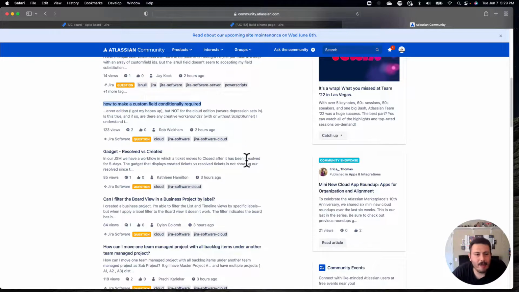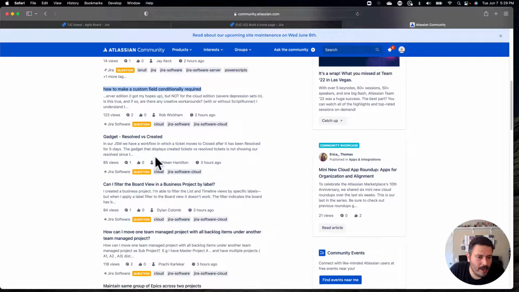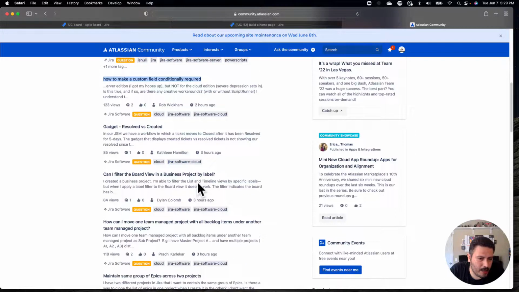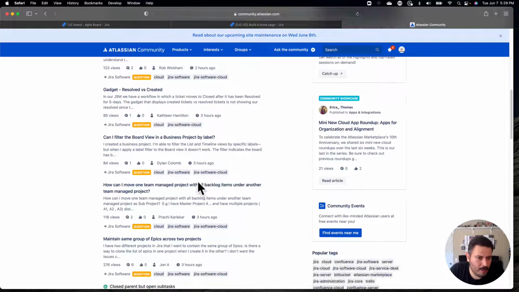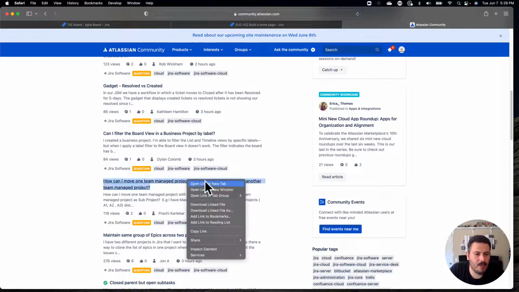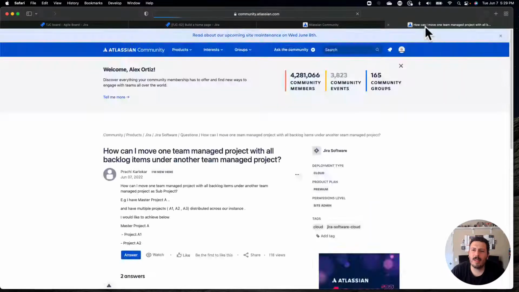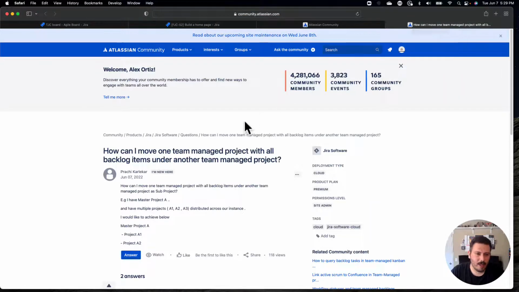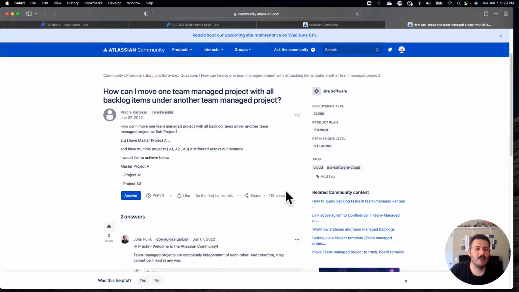Gadgets, I am not the best here at the gadgets and the built-in stuff, so I'm going to skip this one. Can I filter a board view in a business project by a label? Not a big fan of the business projects, so I'm going to skip that one as well. How can I move one team managed project with a backlog under another team managed project? This sounds interesting. I don't typically play with team managed projects. I don't like them very much. But let's entertain this question here.